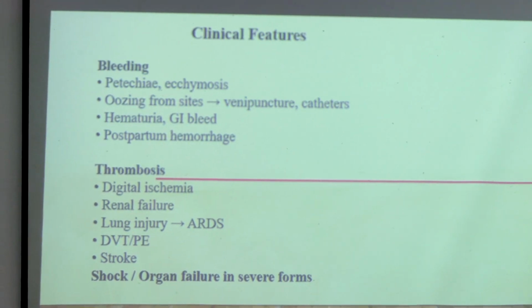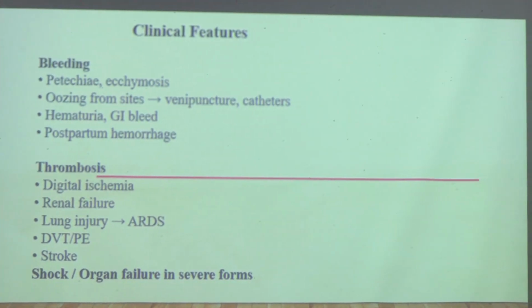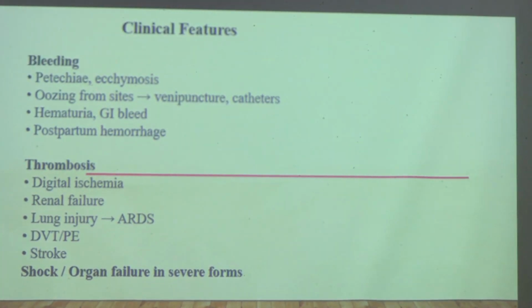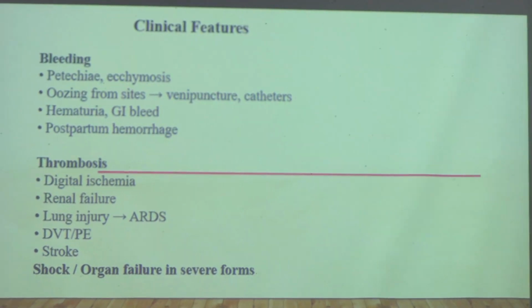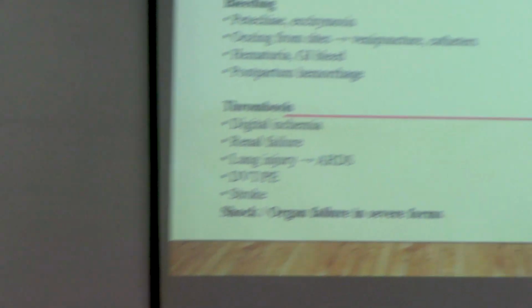If the presentation is in the bleeding spectrum, then they can have petechiae and ecchymosis, oozing from the venipuncture site or urinary catheter site. There might be bleeding from these sites. Hematuria. What is hematuria? Blood in urine, very good.